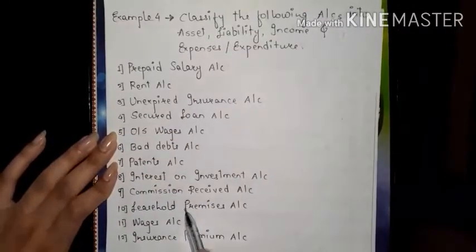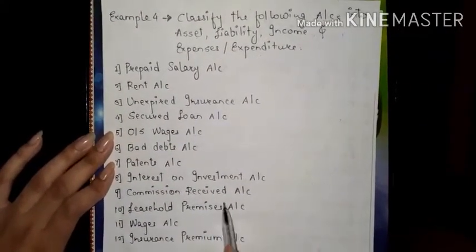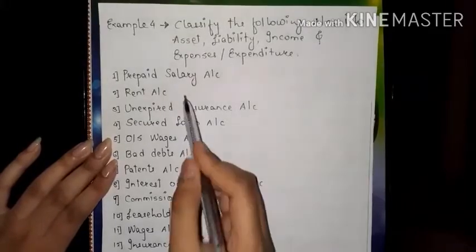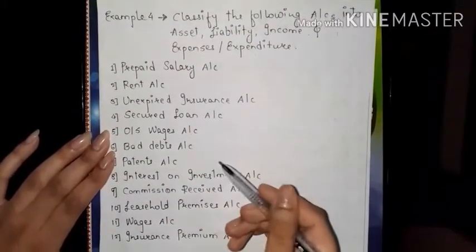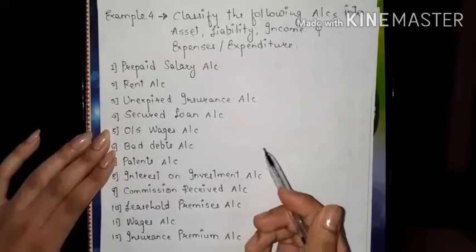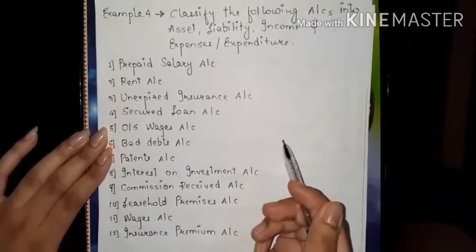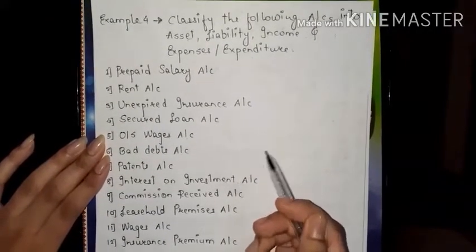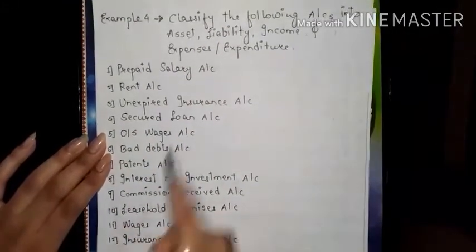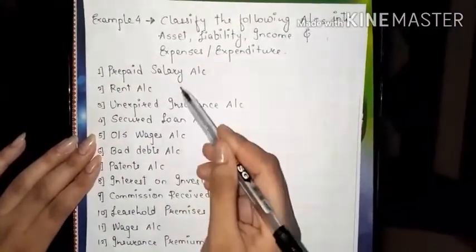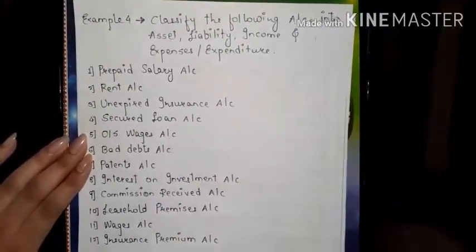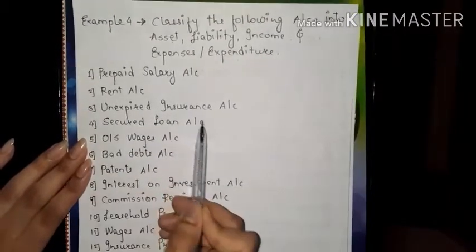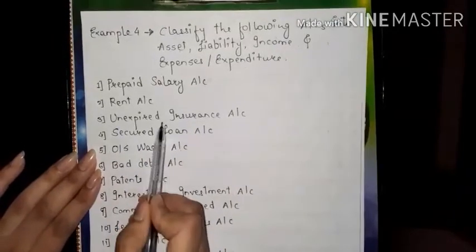Now all these accounts are maintained by a business or a company. In any business, these accounts are very important to be maintained, because in them we record from whom we are going to receive, what expenditure we are going to incur, whose liability we have to pay, or from whom the amount is going to be received in our business. We are going to see that through these accounts. Now some of these accounts are very new for you to understand. The unexpired insurance account, you haven't dealt with in any of my examples. Now I will tell you what it is.